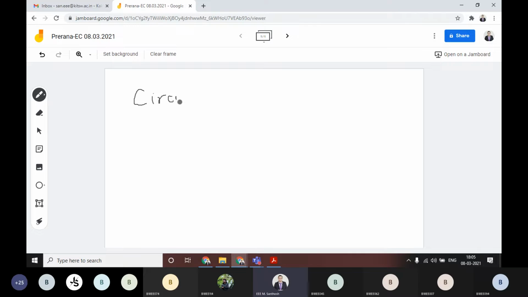What is the difference between circuit and network?